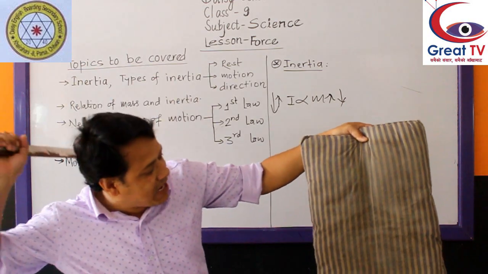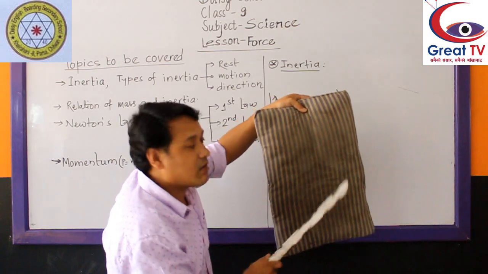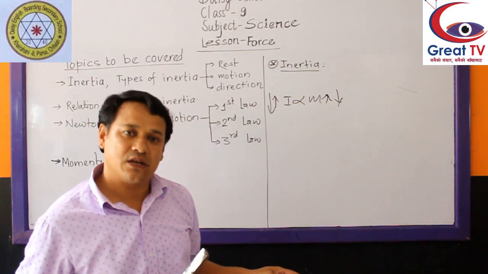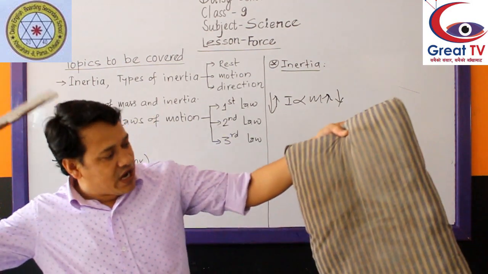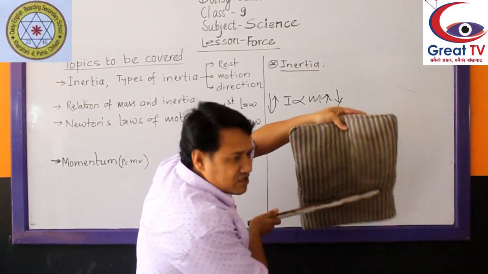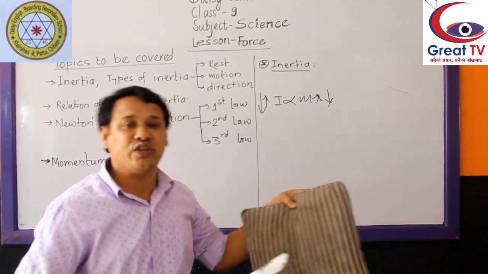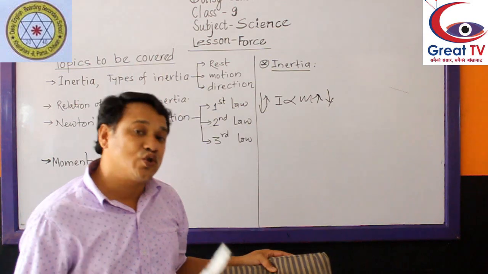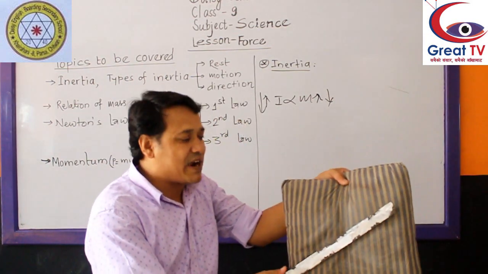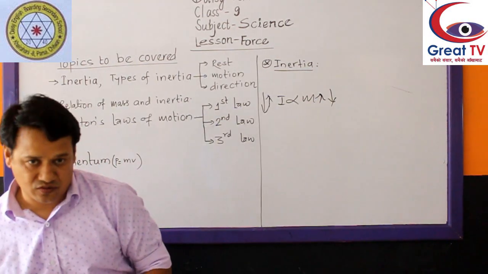But when I apply effort here, the carpet comes into motion, but the dust particles remain at rest due to inertia of rest. When I apply the effort on the carpet, the carpet comes into motion, but the dust particles still want to remain at rest due to inertia of rest, because of which the carpet and dust particles separate from each other, and then the dust particles fall down.